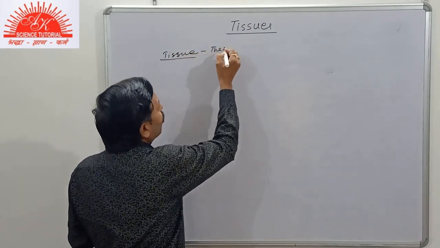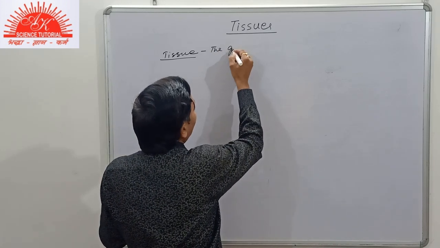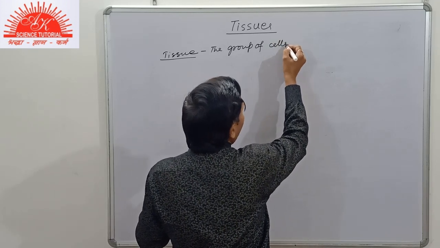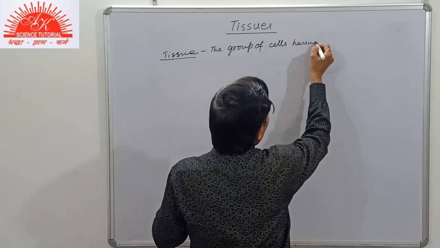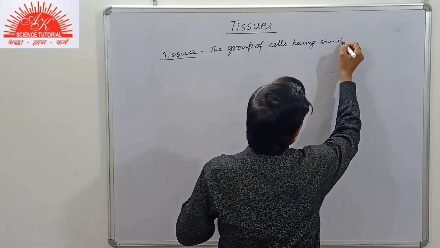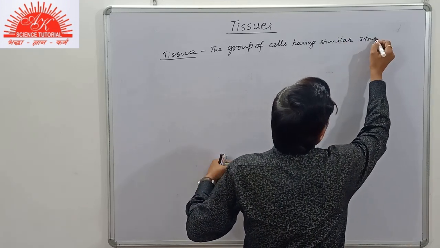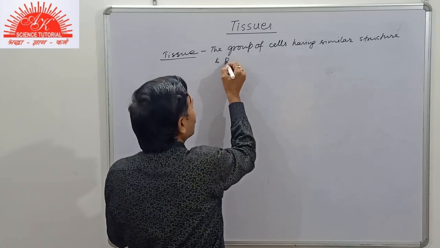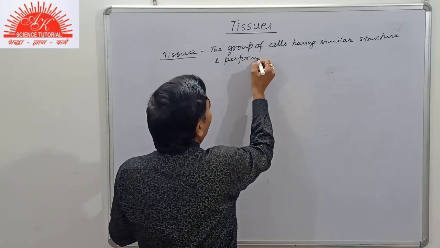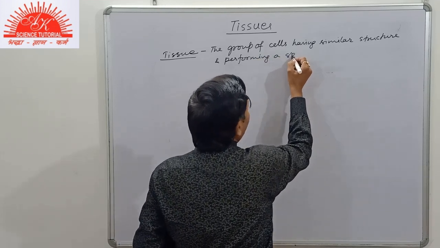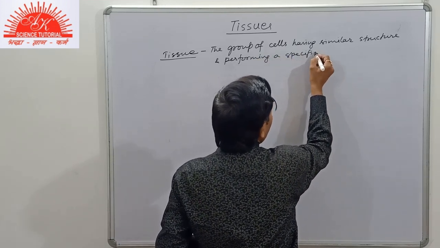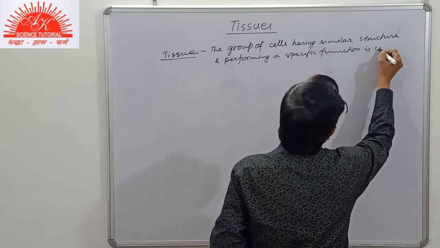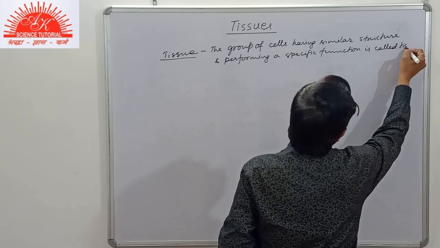The group of cells having similar structure and performing a specific function is called tissue.